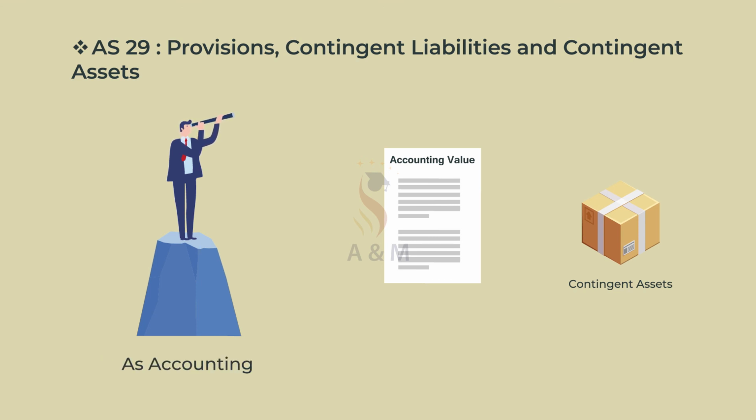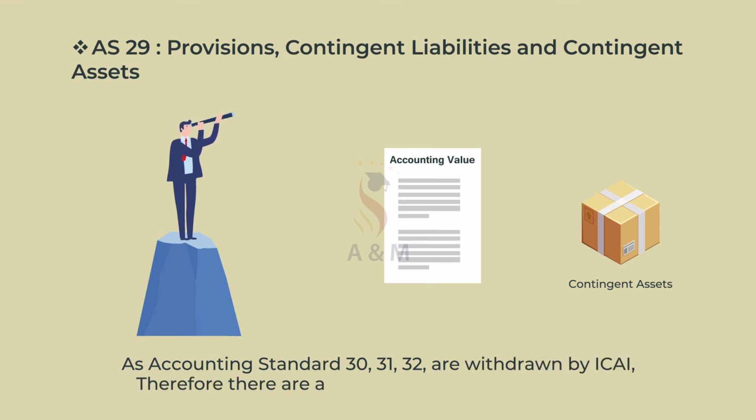As Accounting Standards 30, 31 and 32 are withdrawn by ICAI, therefore there are a total of 29 accounting standards.